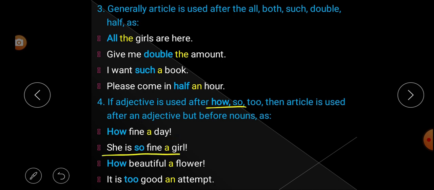Second, she is so fine a girl. Here, so is the word according to our rule. After so, the adjective fine is used, and after the adjective, article a is used, which is before the noun. So rule number 4 is that if an adjective is used after how, so, too, then we have to use the article after an adjective but before nouns. Hope all of you understood.